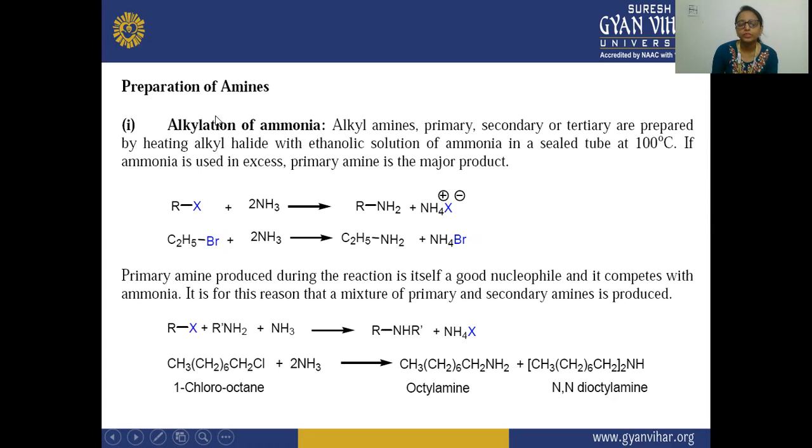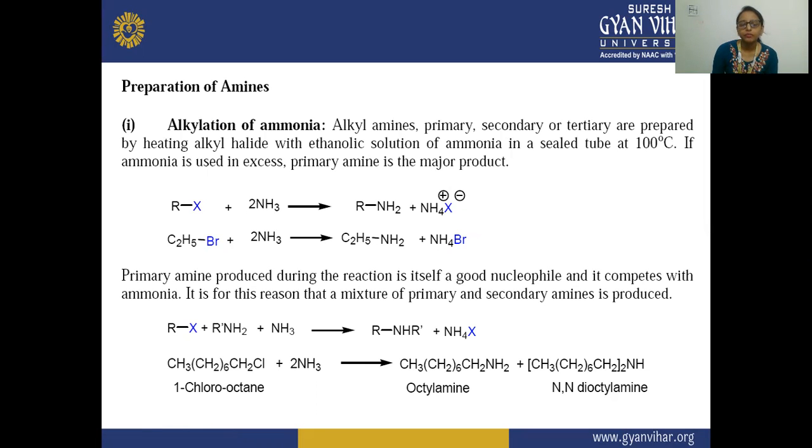If any substituent is attached to the aromatic amine, then what will be the basicity of that amine. In the last lecture, we also studied the types and nomenclature, and how we can name them according to the common system and the IUPAC system.